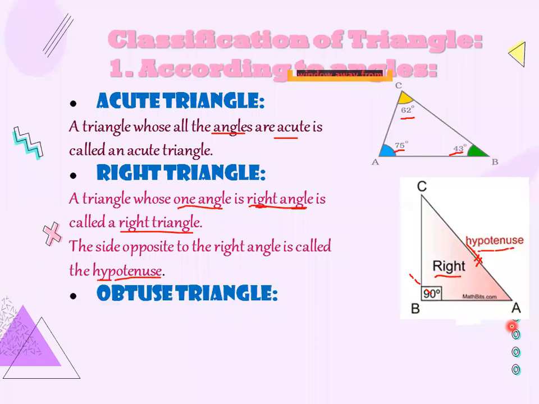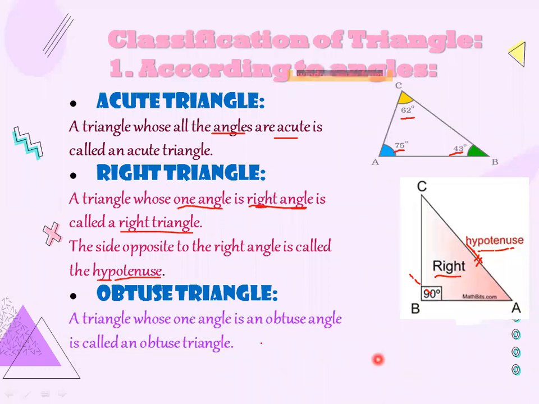Last one is obtuse triangle. And what is obtuse triangle? A triangle whose one angle, okay, again we are talking about only one angle, not all the angles. In acute triangle we are talking about all the angles being less than 90 degree. But in obtuse triangle, any one angle should be an obtuse angle, means more than 90 degree and less than 180 degree. So that will be called an obtuse triangle.